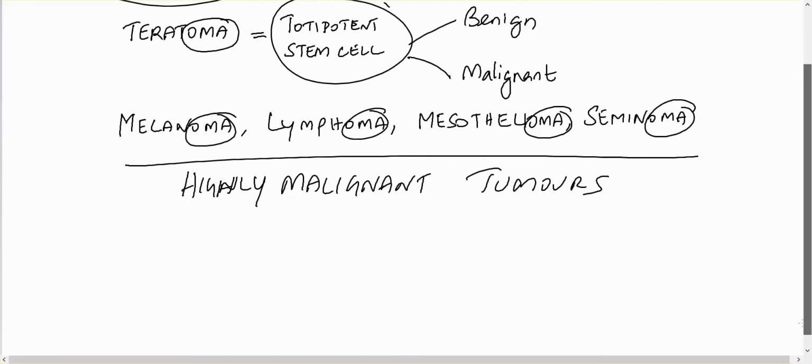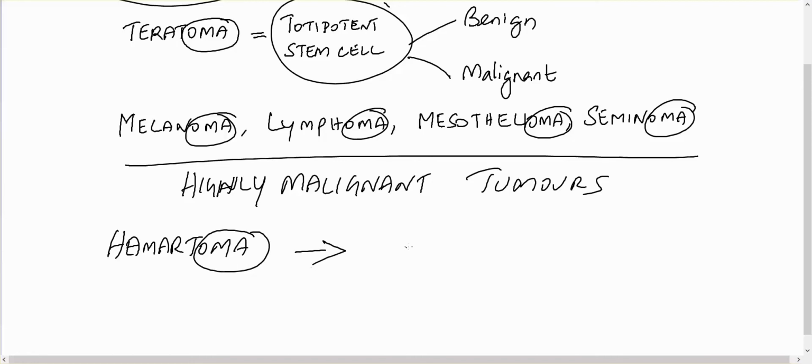Now there is another group of diseases, they are not tumors actually. Conditions called hamartoma. They look like a benign tumor, but they are not tumorous. They are a normal tissue placed in a wrong place.